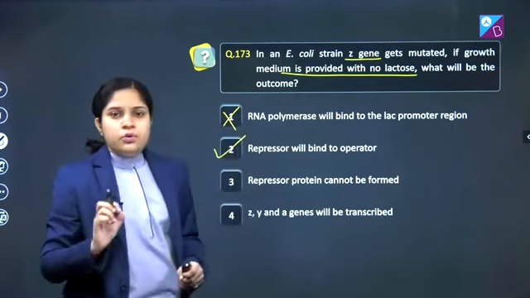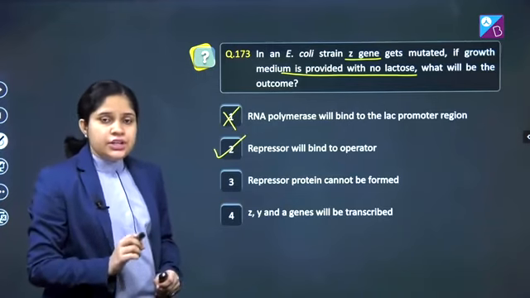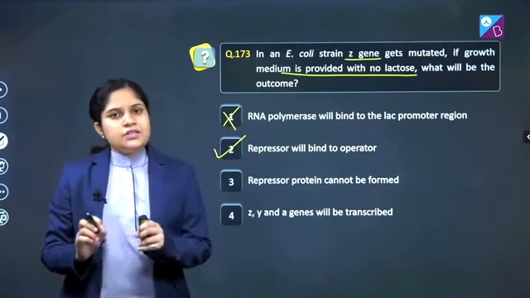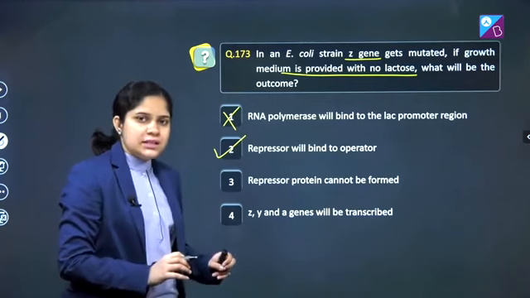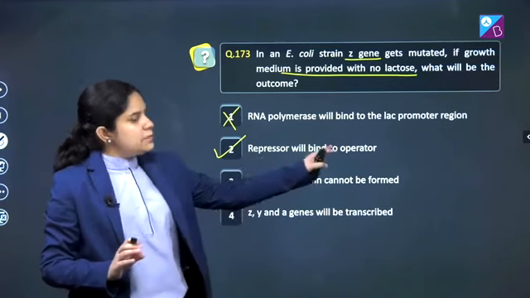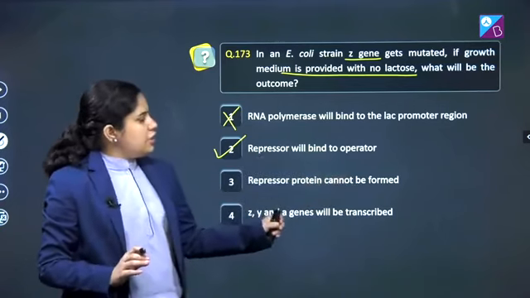The repressor protein is synthesized by the I gene. The I gene is a constitutive gene, which is actively expressing itself at all times, whether lactose is present in the medium or not, and the repressor always binds to the operator gene. Third, repressor protein cannot be formed.